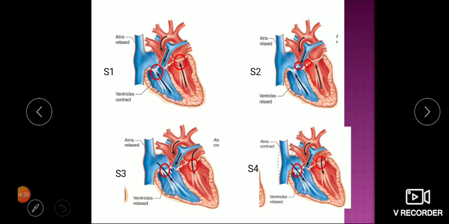But the second heart sound, you can see here, on the left side it is aorta, and on the right side it is pulmonary artery. There is basically a gross pressure difference across the two circulations. In systemic circulation, pressure is maximum 120 millimeters of mercury, and in pulmonary it is only 25 millimeters of mercury. That's why when a person is taking a deep inspiration, there will be a difference in the closure of both of these valves because of pressure. So we will have a physiological split that we'll see during a subsequent topic.